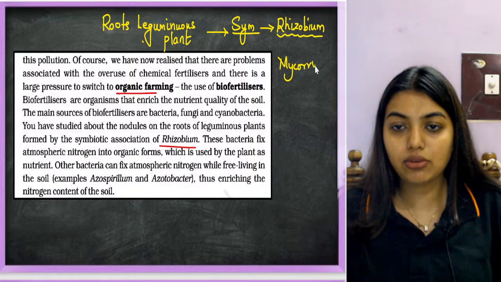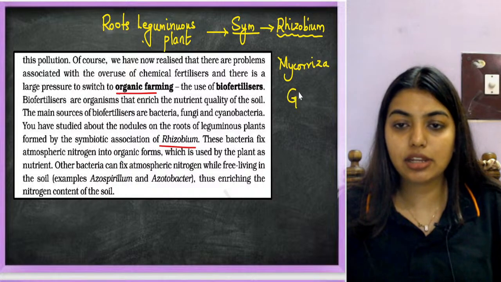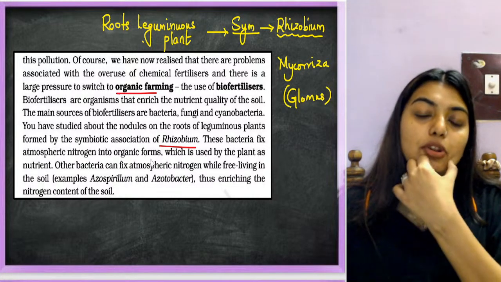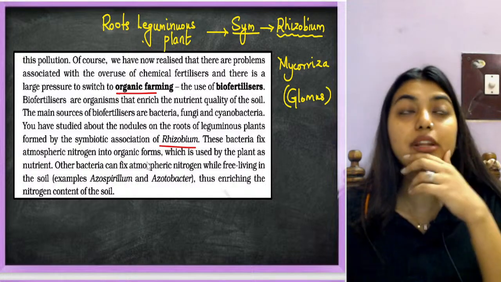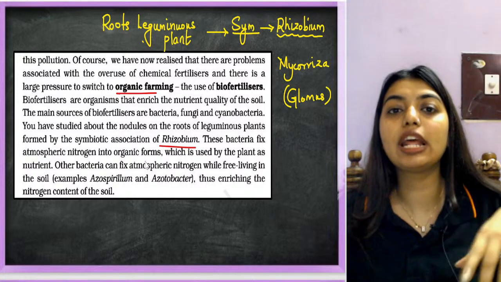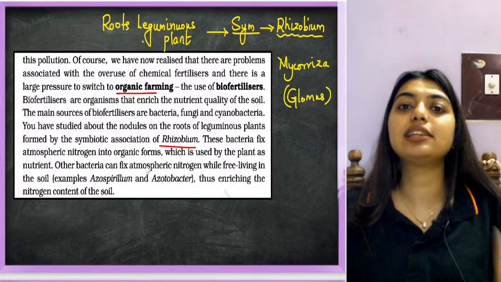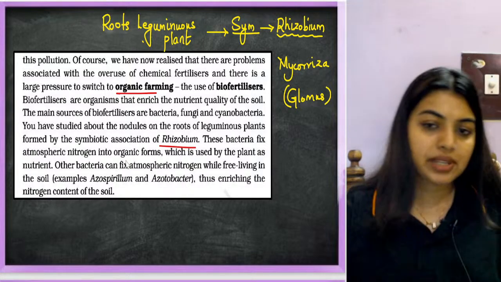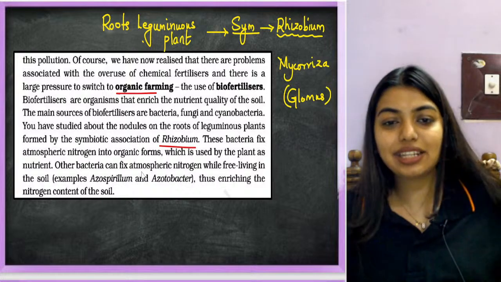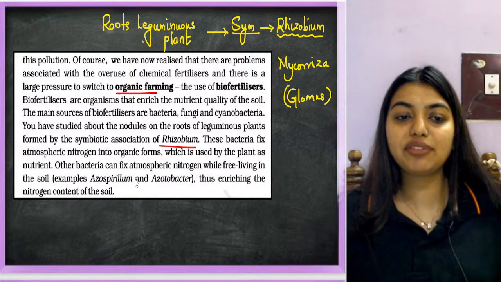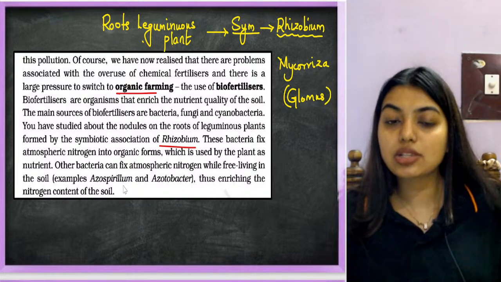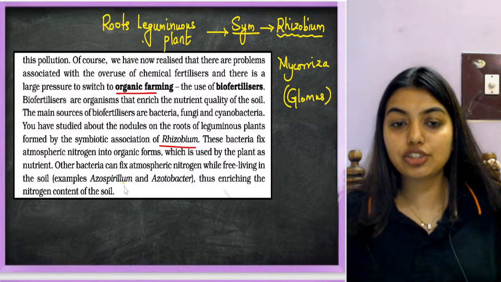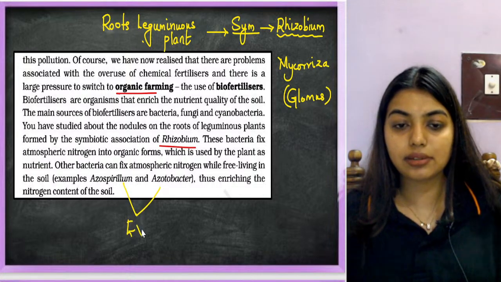Then students, even in higher organisms, there is something called mycorrhiza, especially shown by Glomus. These also live in Pinus plants and such; they are very tall trees, no? They help in recycling some sulfur, magnesium, and some minerals. Other bacteria can fix atmospheric nitrogen while free living in the soil, for example Azospirillum and Azotobacter, thus enriching nitrogen content. So these are also two examples.